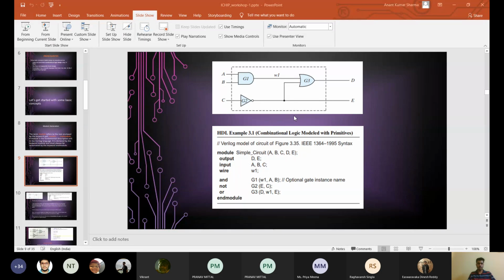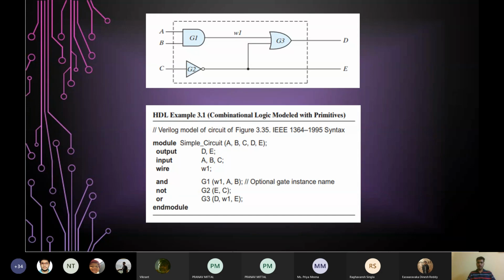Have you understood how you will be declaring a module? No response. Anyways, let's move ahead. So this was the design module of this circuit. We just see the contents of the structure of the circuit and write the code for it.